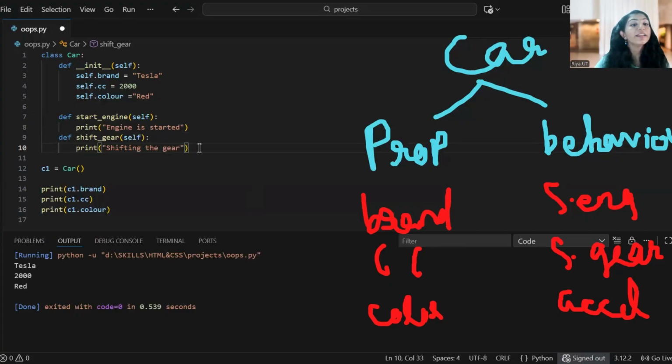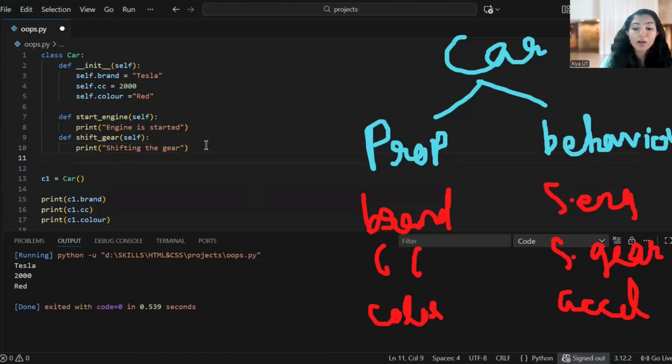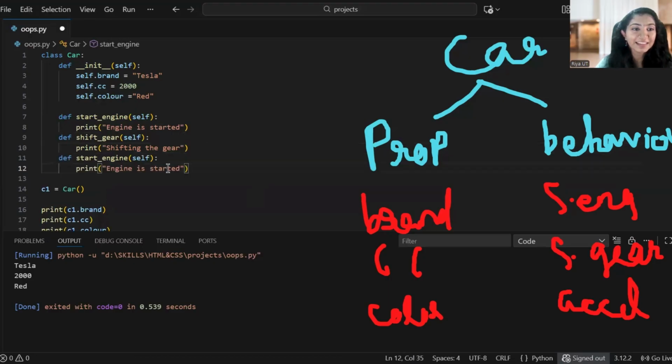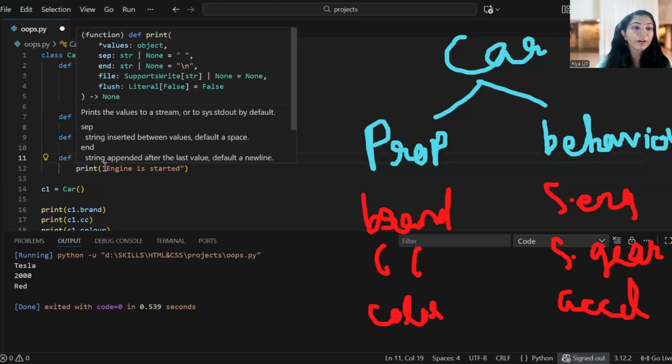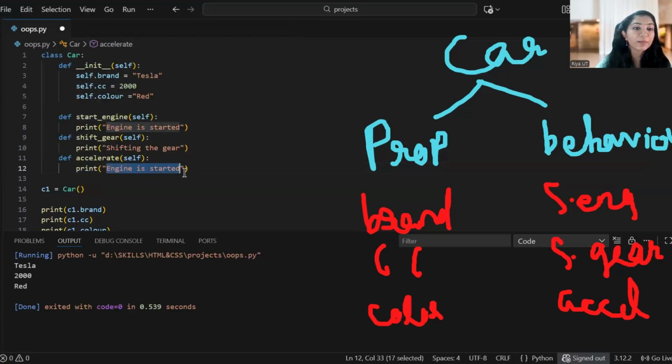All right. Next, I have one more method, that is accelerate. So I gave the method name as accelerate. Then I want to write the body. I'm just writing the body as: car is accelerating. Now I want to call this method, right?